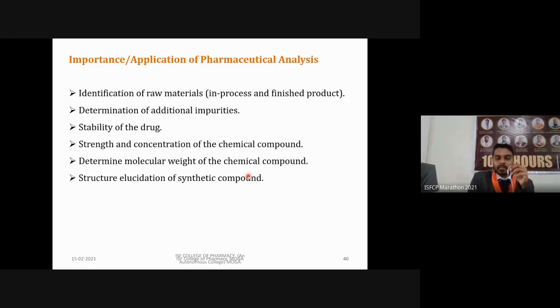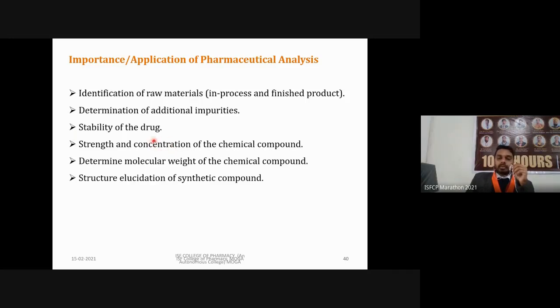So this will be based on analysis techniques. Now, pharmaceutical analysis will tell us which kind of product is stable in which kind of conditions. Then we have to determine strength and concentration of chemical compounds. For example, the first example that I have given, like 500 mg paracetamol. If we have made tablets, then we have to determine whether 500 mg of paracetamol is present in the tablet or not.